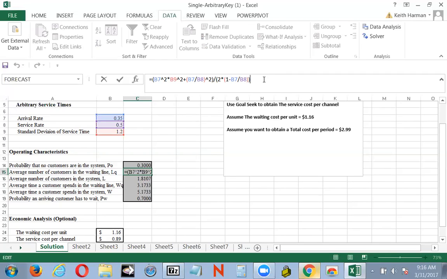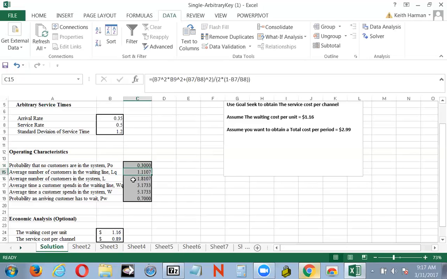And that's basically rows 14 through 19 there in the file. You could just simply take the symbols and plug in the numbers, and away you go. Well, that's the complicated part. The nice thing is we have models that we can plug these data in, and the probabilities, we can simply plug these in if we know the arrival rates, the service rates, and the standard deviation of the service time. And then it just becomes a matter of plugging them into the model. And this file is a pretty typical model.